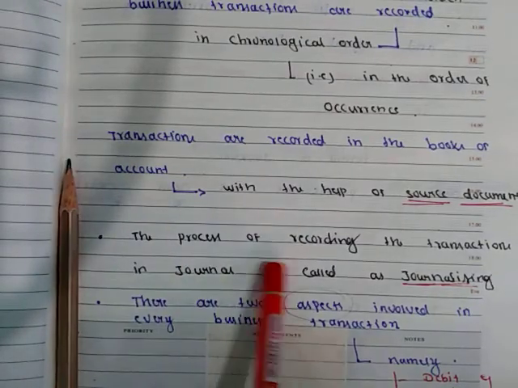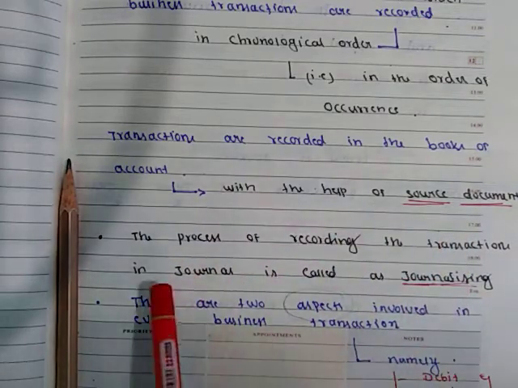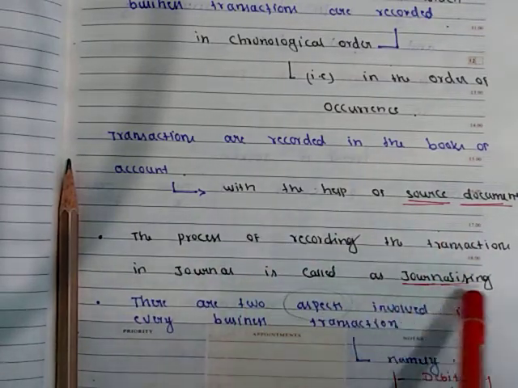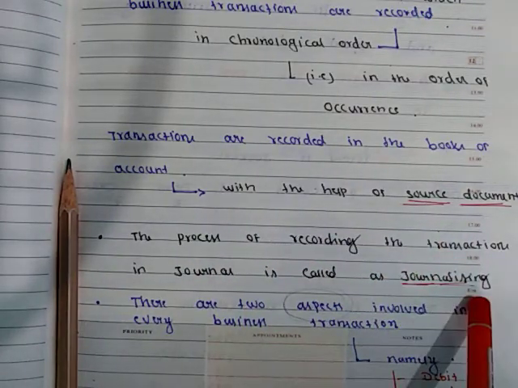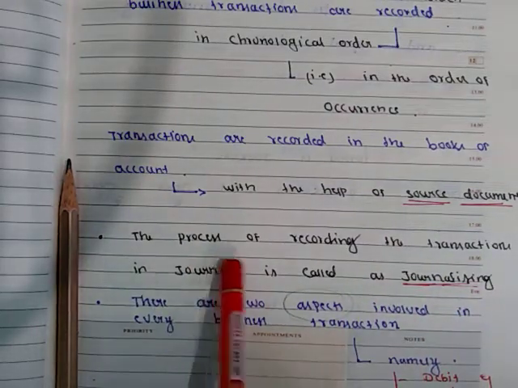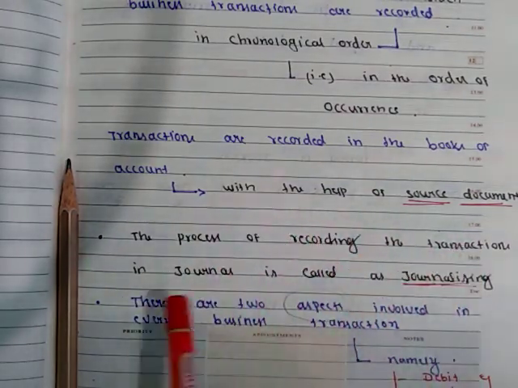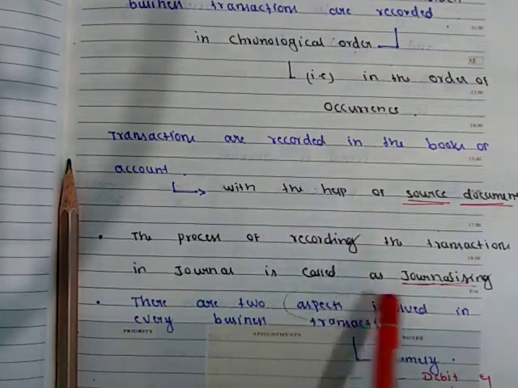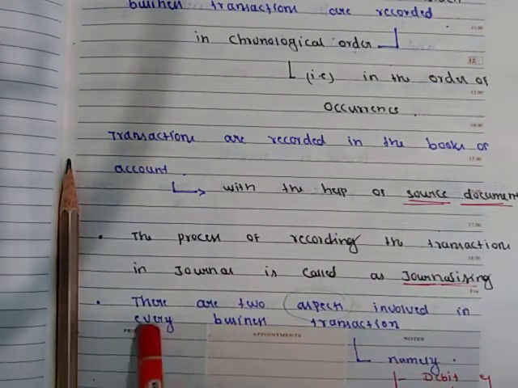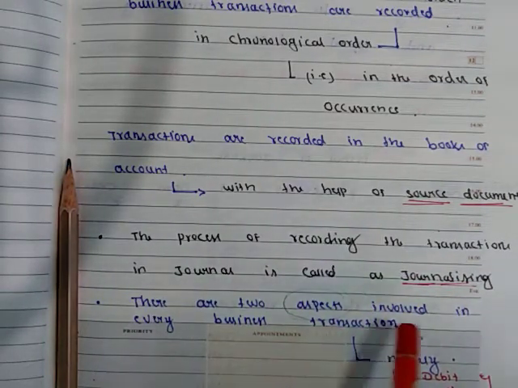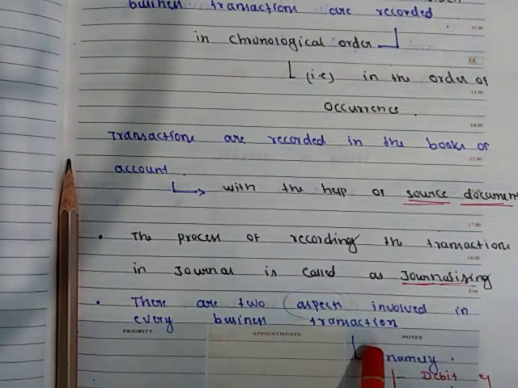The process of recording the transactions in journal is called journalizing. There are two aspects involved in every business transaction.